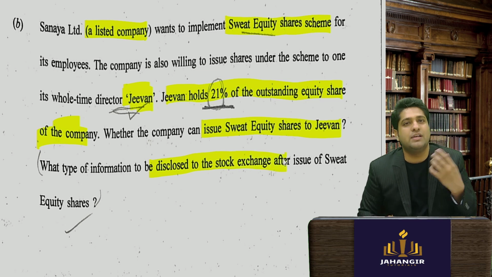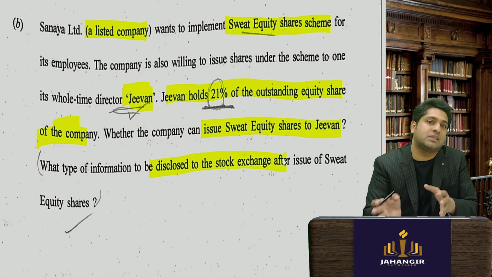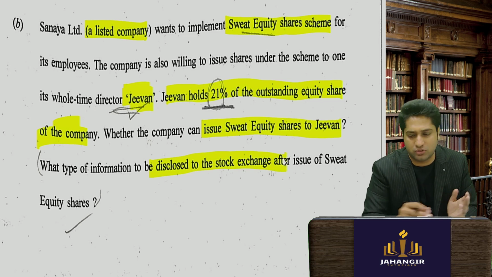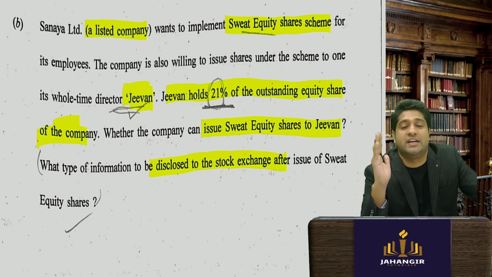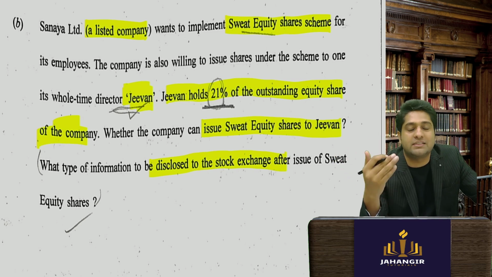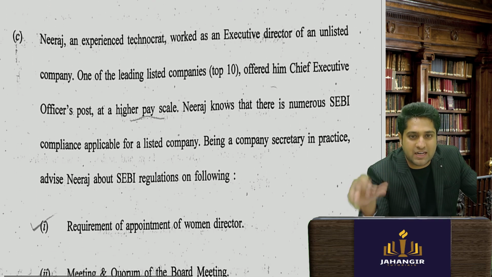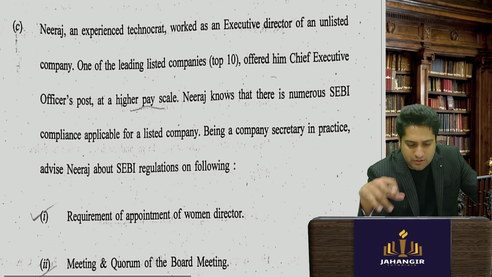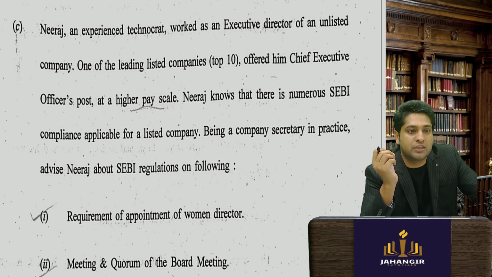So again, why we are issuing, what is the criteria, at what discounted rate, and what is the consideration other than cash that he is giving. So those things were there, and what 21% they had given. The maximum sweat equity shares that can be issued is 25. So 21, yes, they can issue. The maximum limit is 25, it should not be breached. So they had given some limit for the maximum sweat equity, how much can be issued. Let's see the next question.